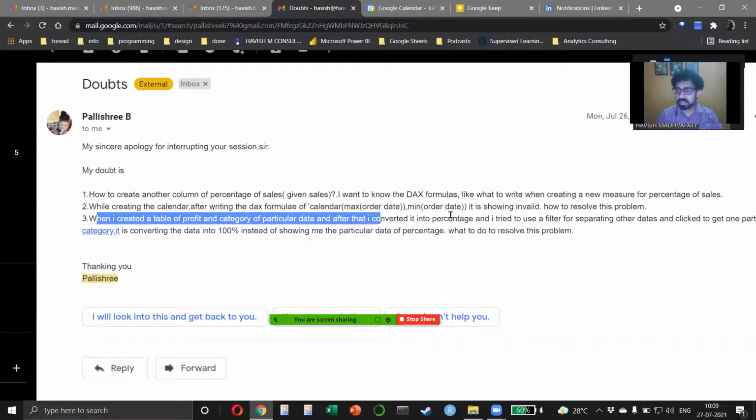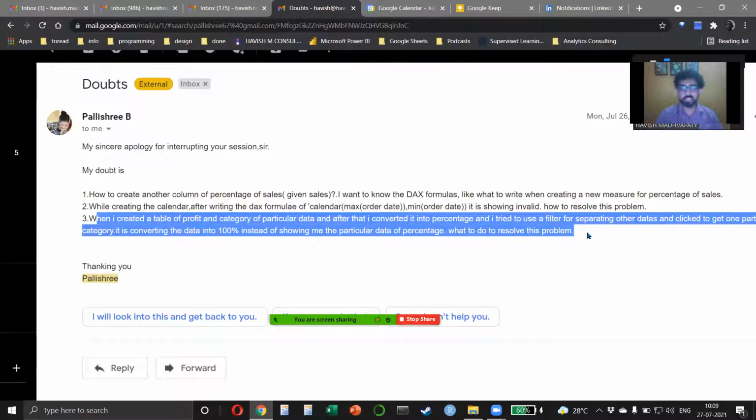Also, if you look at the third point, it's too long. The question is just going on and on. So ideally, it should be broken down into different steps. Also, since you already tried to make a Power BI dashboard, you should have put a screenshot, right? Telling me in this case that, this is what I tried to do and it's not working for me.